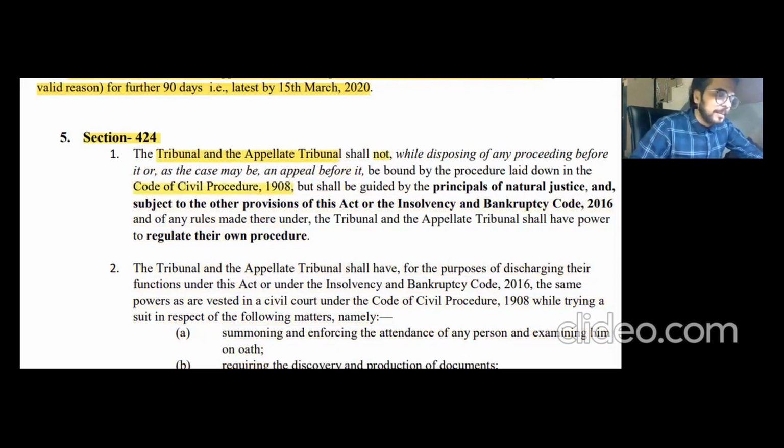Basically, they can only be guided by the principles of natural justice, and shall be subject to the other provisions of this Act or the IBC 2016. So NCLT and NCLAT have to follow the principles of natural justice plus the Companies Act 2013 and the Insolvency and Bankruptcy Code 2016. Plus, they are not guided by the Code of Civil Procedure. This is given in this section.